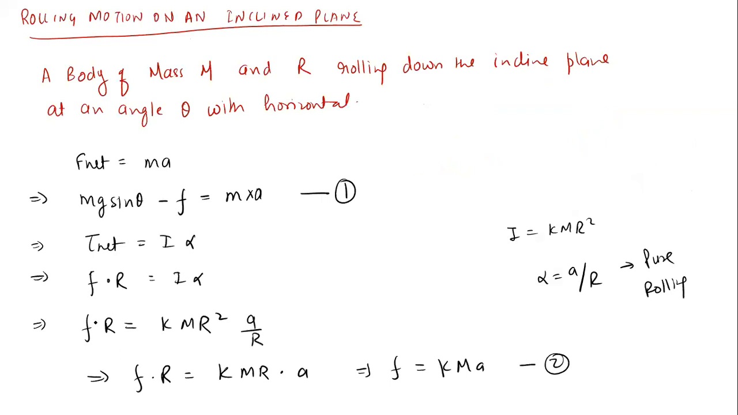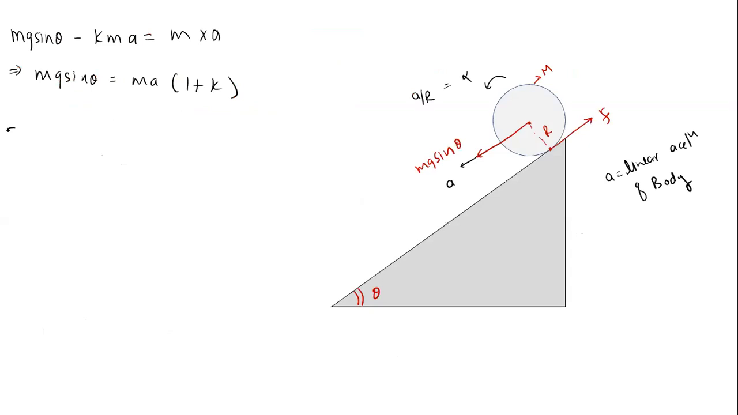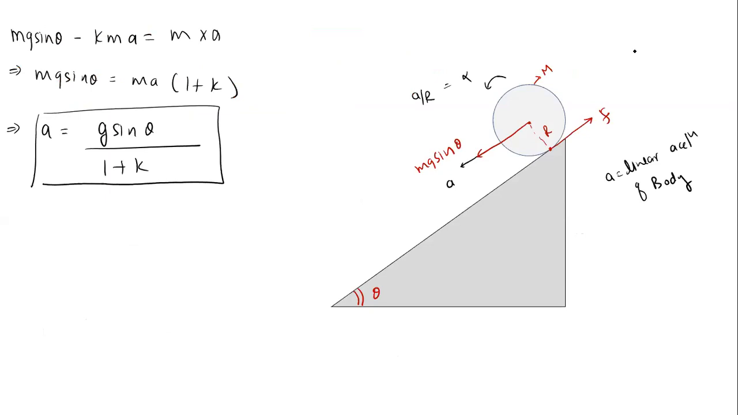Something I have done wrong here, you tell me. F into R must be equal to kmr square, so friction force will come as kmr, kma. Okay. So what is the value of friction force? What is the value of a? So a will be equal to g sin theta divided by 1 plus k. That is the acceleration of the body.